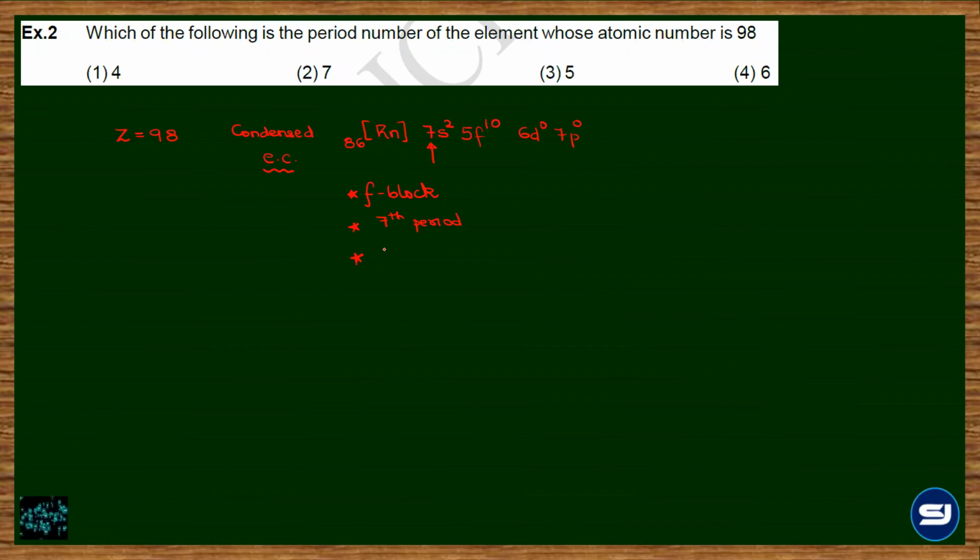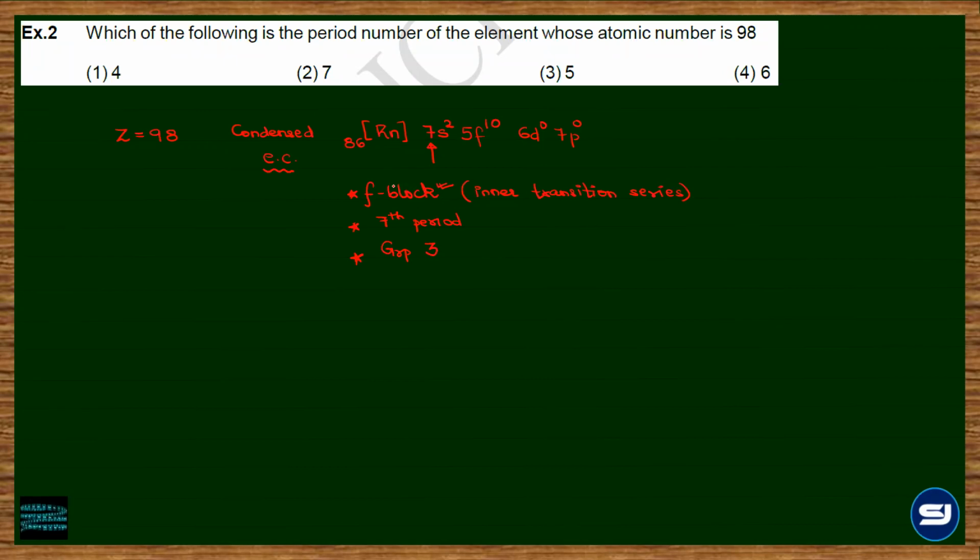And what would be the group? Group 3. It is always 3, na? Because the moment you have F block, there were 14 elements, but they were all condensed together in the group 3 of the periodic table. And that's the reason they were named as inner transition elements, because they are buried within the transition series, right? So F block elements are also referred as inner transition series.